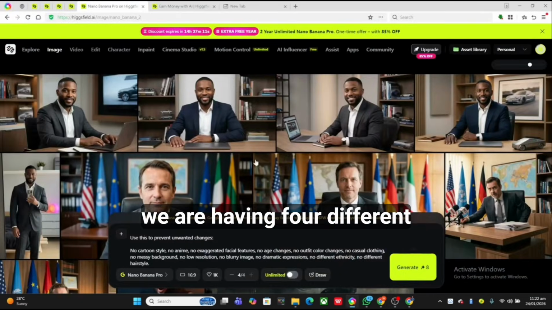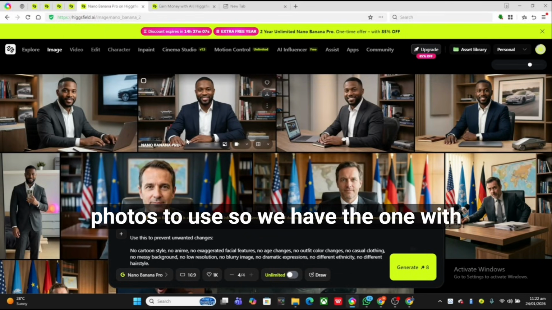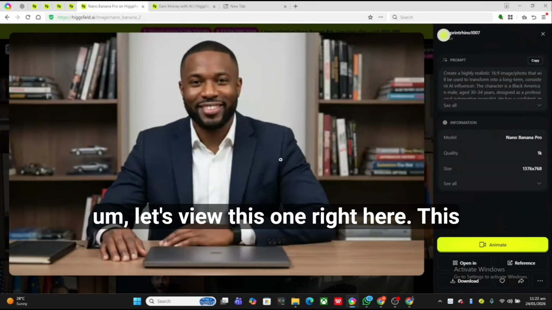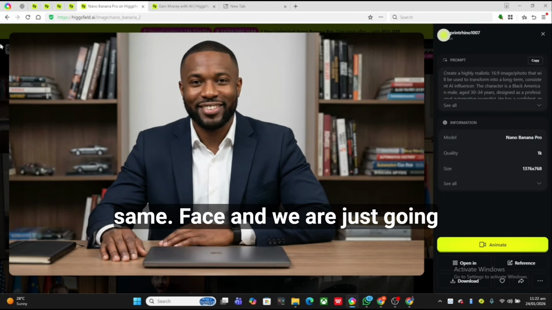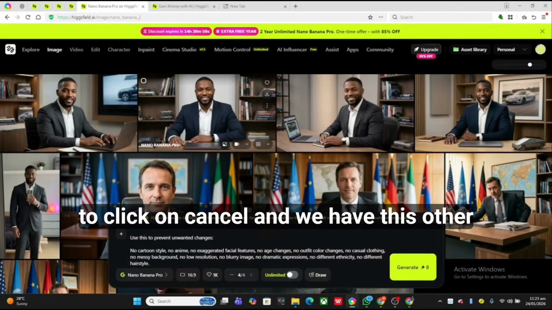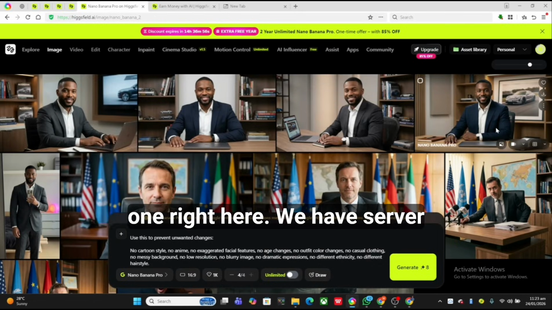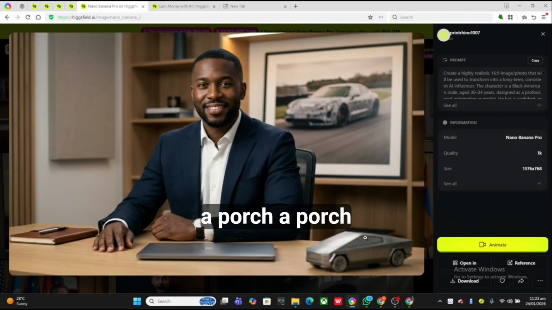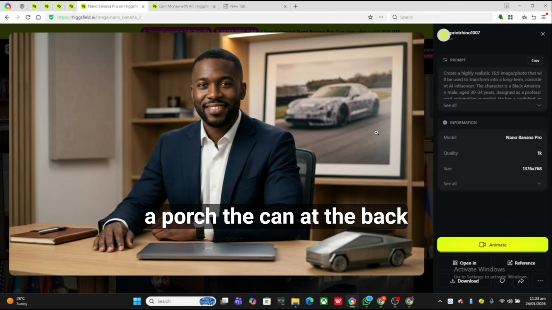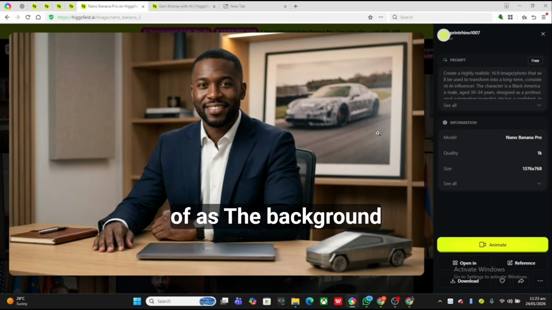So right here we are having 4 different photos to use. So we have the one with, let's view this one right here. This one is quite empty and it's making the same face, and we are just going to click on cancel. And we have this other one right here. We have a Cybertruck right here, and we have a Porsche Taycan at the background of the influencer.